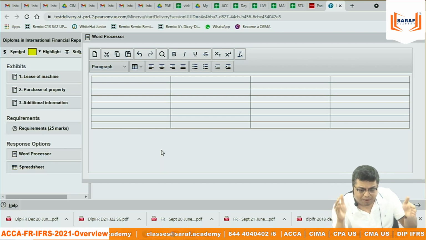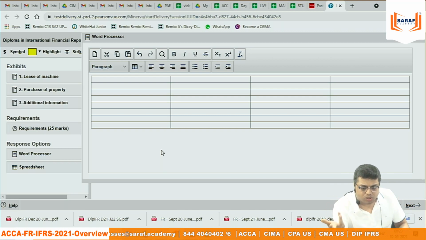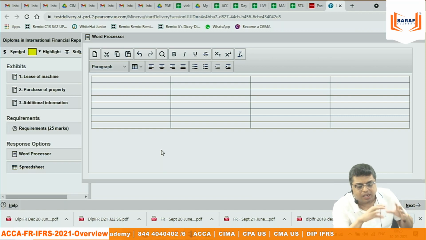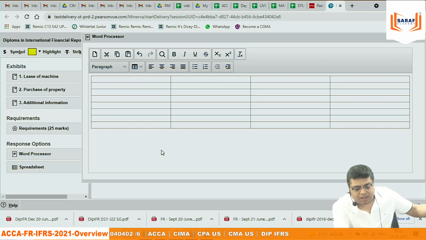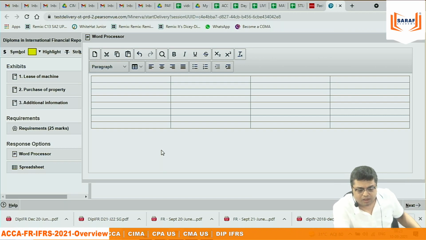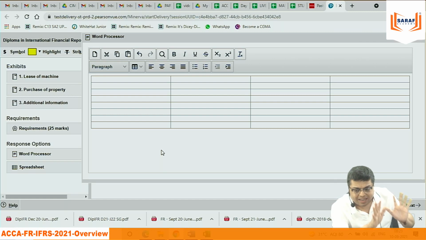Presently, the exams are by sitting at home, remote based for all the courses. IFRS exam also is from home. In June, a student gave the IFRS exam sitting at home. When Corona is under control, like in September, it is already, I will say, slightly under control, a student has been given the option that you can give the exam by sitting at home or you can give the exam by going to the exam center. But the paper will be like this only.